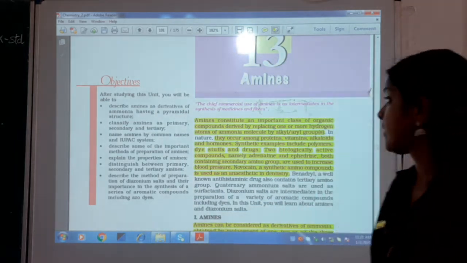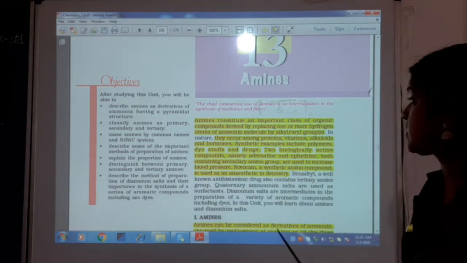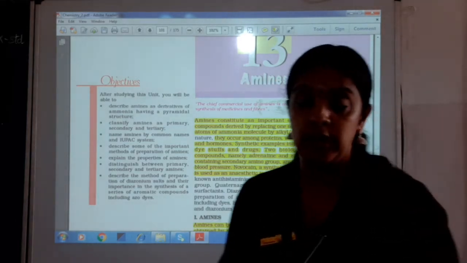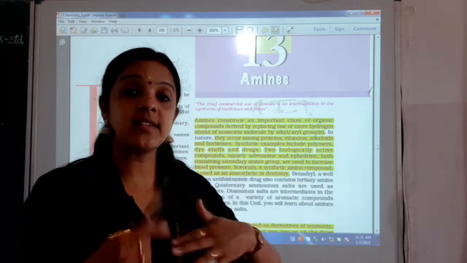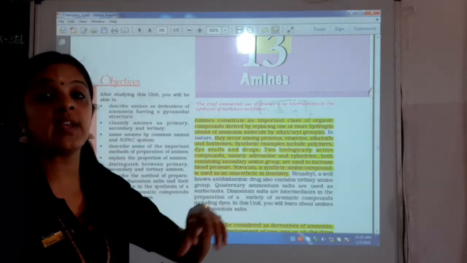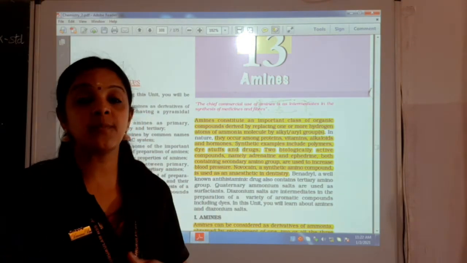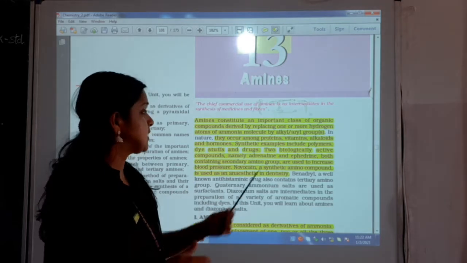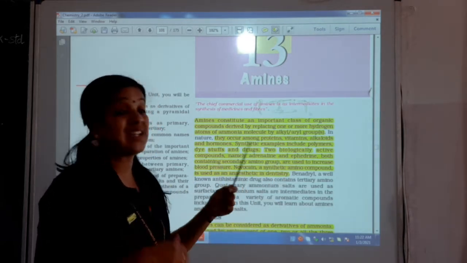Amines constitute an important class of organic compounds derived by replacing one or more hydrogen atoms of the ammonia molecule. So what happens, in this ammonia molecule, the number of hydrogen atoms getting replaced will be giving an amine group. That is, in NH2, hydrogen getting replaced by alkyl group or aryl group, we will be getting our amines. So they have been used in polymers and also in drugs, and also in dentistry and